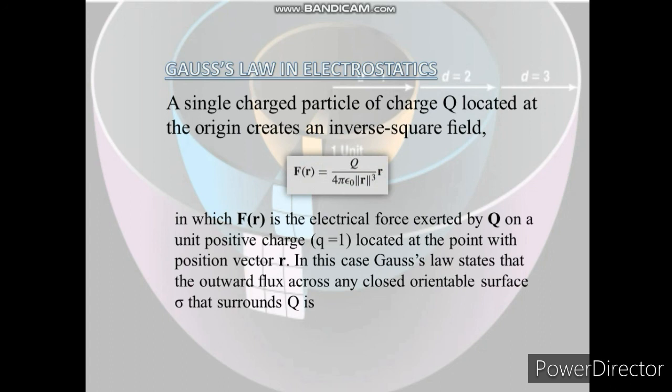In this case, Gauss's law states that the outward flux across any closed orientable surface sigma that surrounds q is this one. Finally, we will get q over epsilon naught.